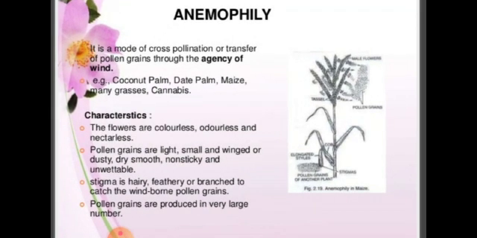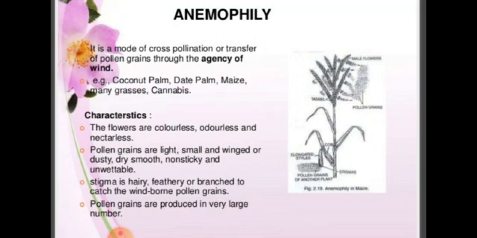The flowers are colorless, odorless and nectarless. Definitely it does not need a nectar. It is colorless, odorless, and pollen grains are light. Definitely it has to be light. If the pollen grain is lightweight, the wind can carry it. And winged: many of the pollen grains have wings. And they are dusty, dry, smooth, non-sticky and unwettable.